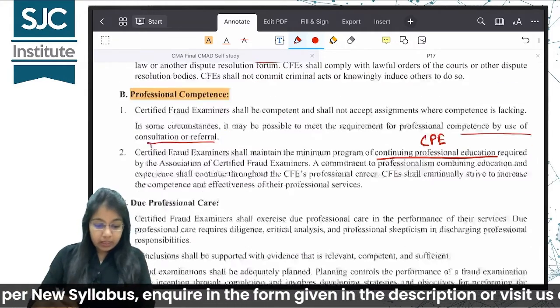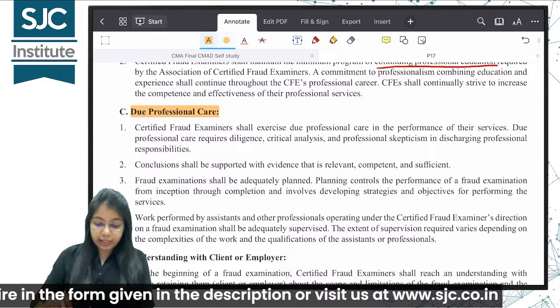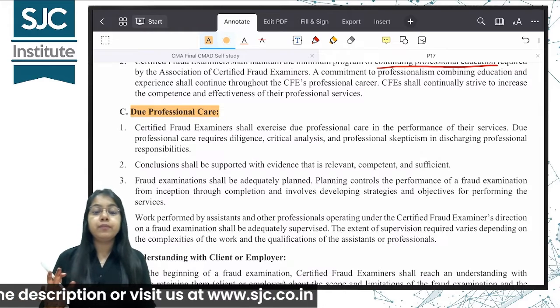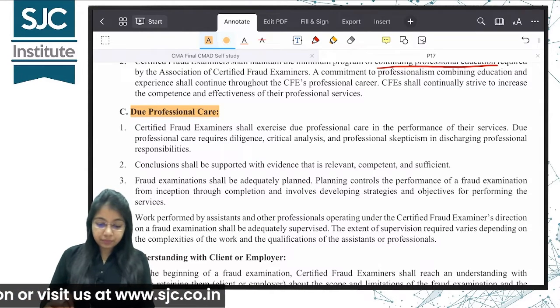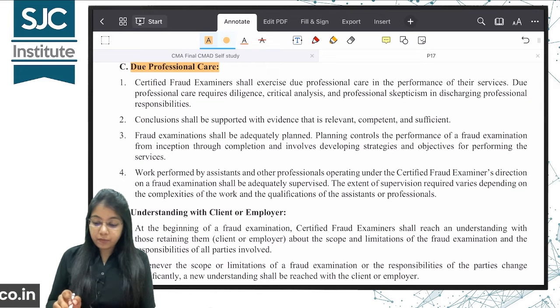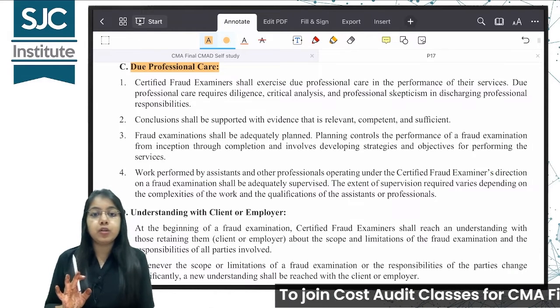Okay. Next is due professional care. So what are we studying? These are the standards of conduct specified by the ACFE. They shall exercise due professional care in the performance of their services. That means you have to follow diligence, critically analyze things, maintain professional skepticism in your work.